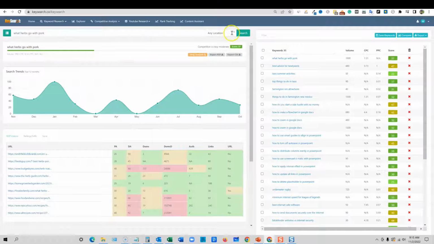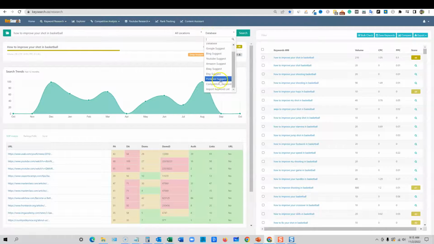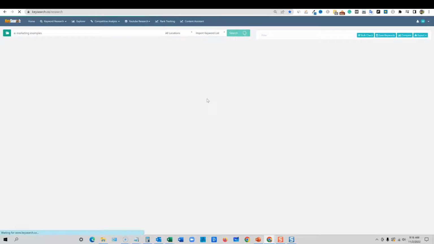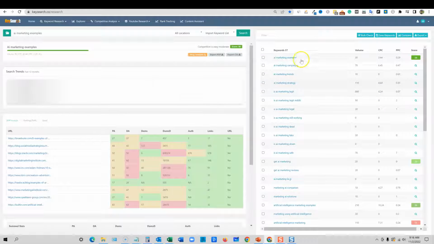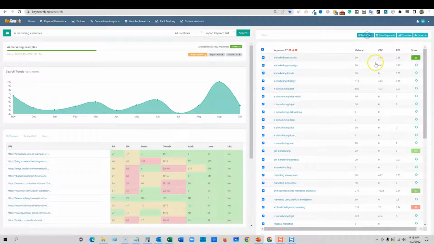We can come in to here and we can go to KeySearch. I'll leave a link below to KeySearch, and we'll go to keyword research right here. And then instead of going database, I'll go down here and we'll use import keyword list, and then we'll paste those in and we'll say import. Now it's going to import those 30 something keywords for us. And then we'll be able to run data on these, and it already has some data. But what we can do with these 37 keywords is just click all these and then say bulk check. And then it's going to go and check all those keywords for us.